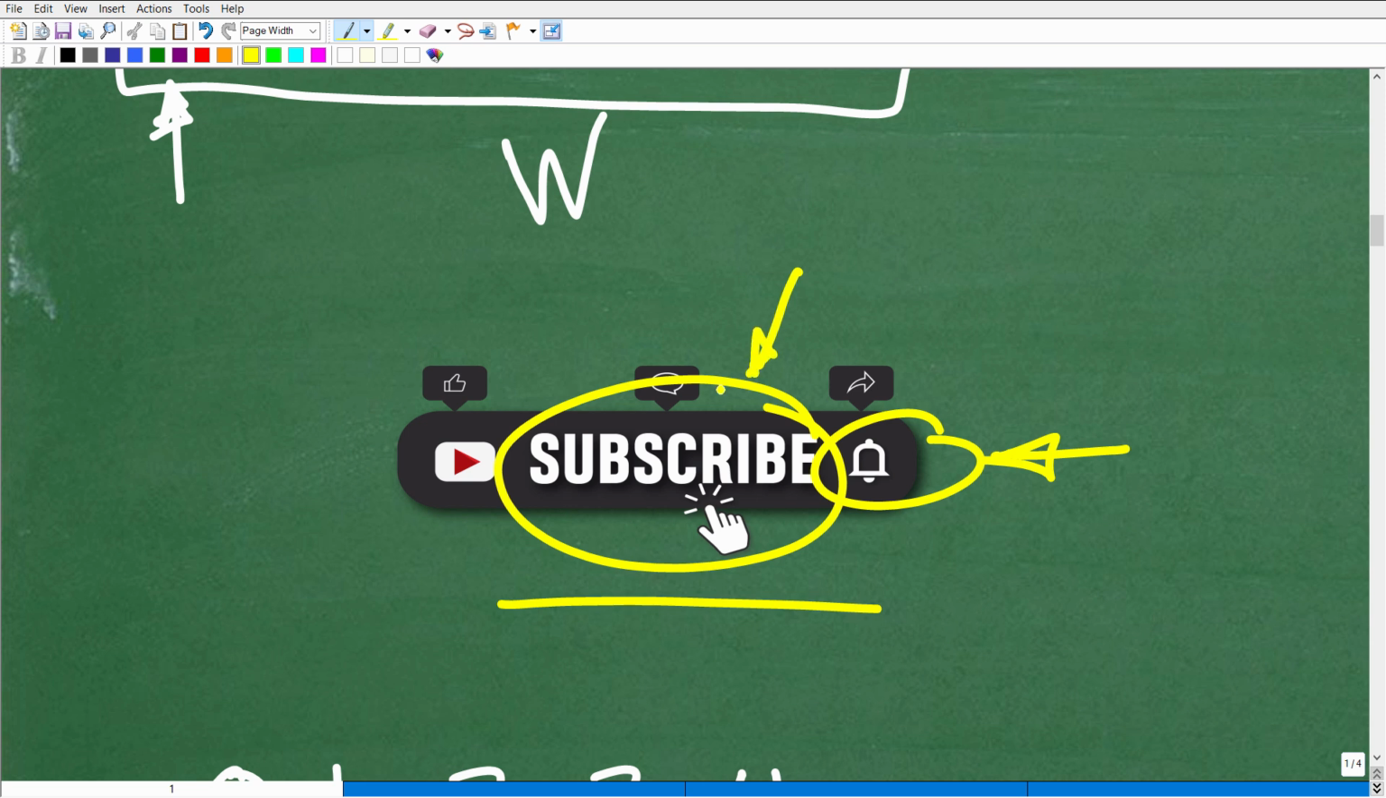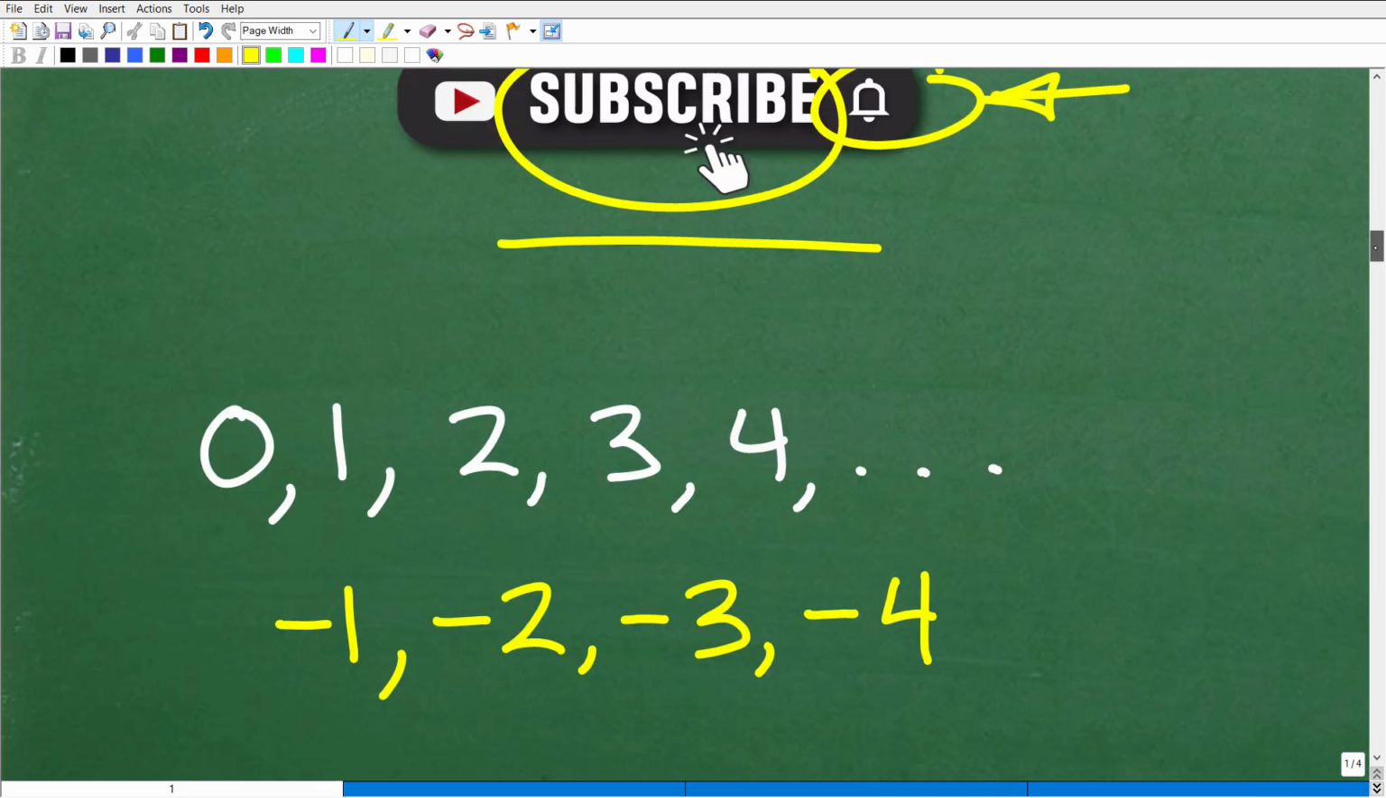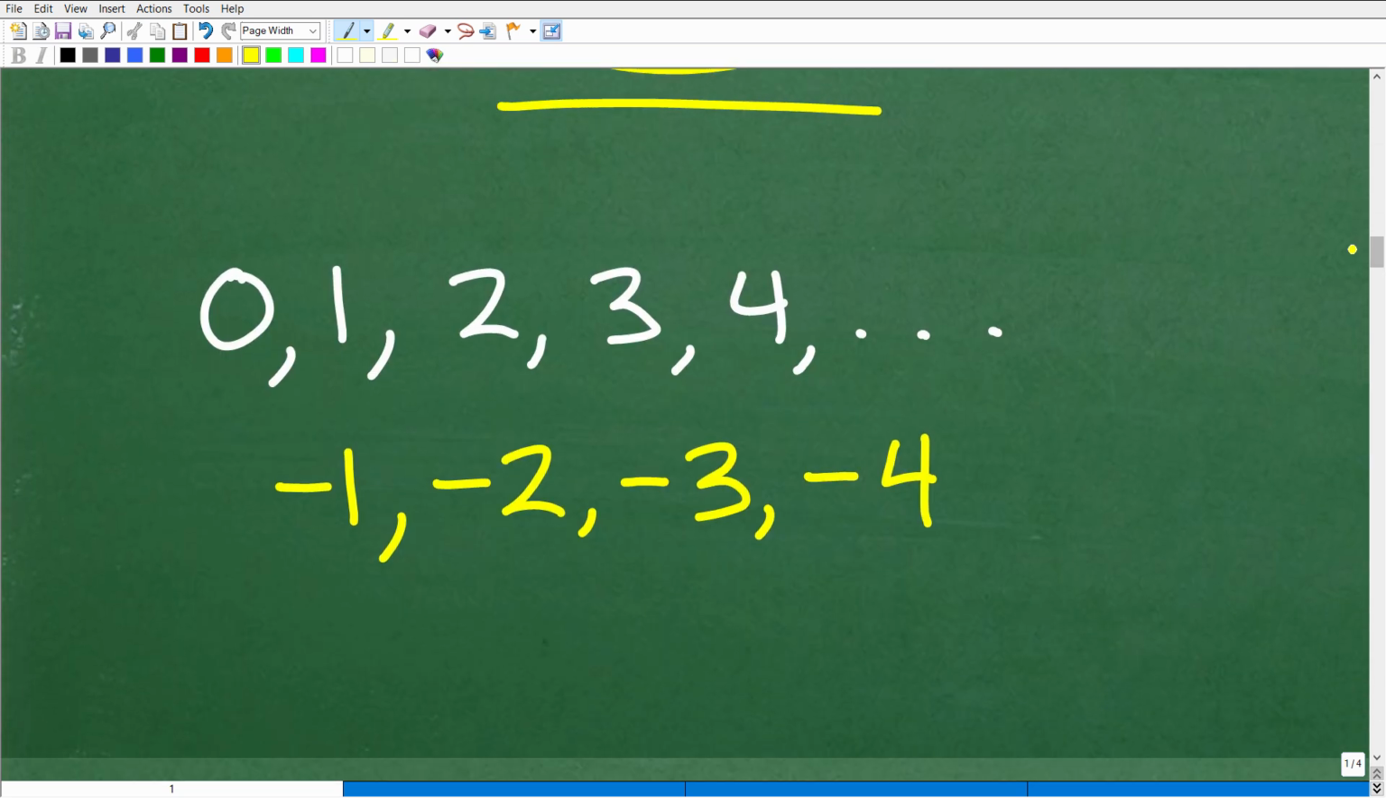But anyways, back to these numbers. Okay, so we have the whole numbers, which again, we're kind of just building up here. We have 1, 2, 3, 4. These are the natural numbers or the counting numbers. Then we added in 0, so now we have the whole numbers.